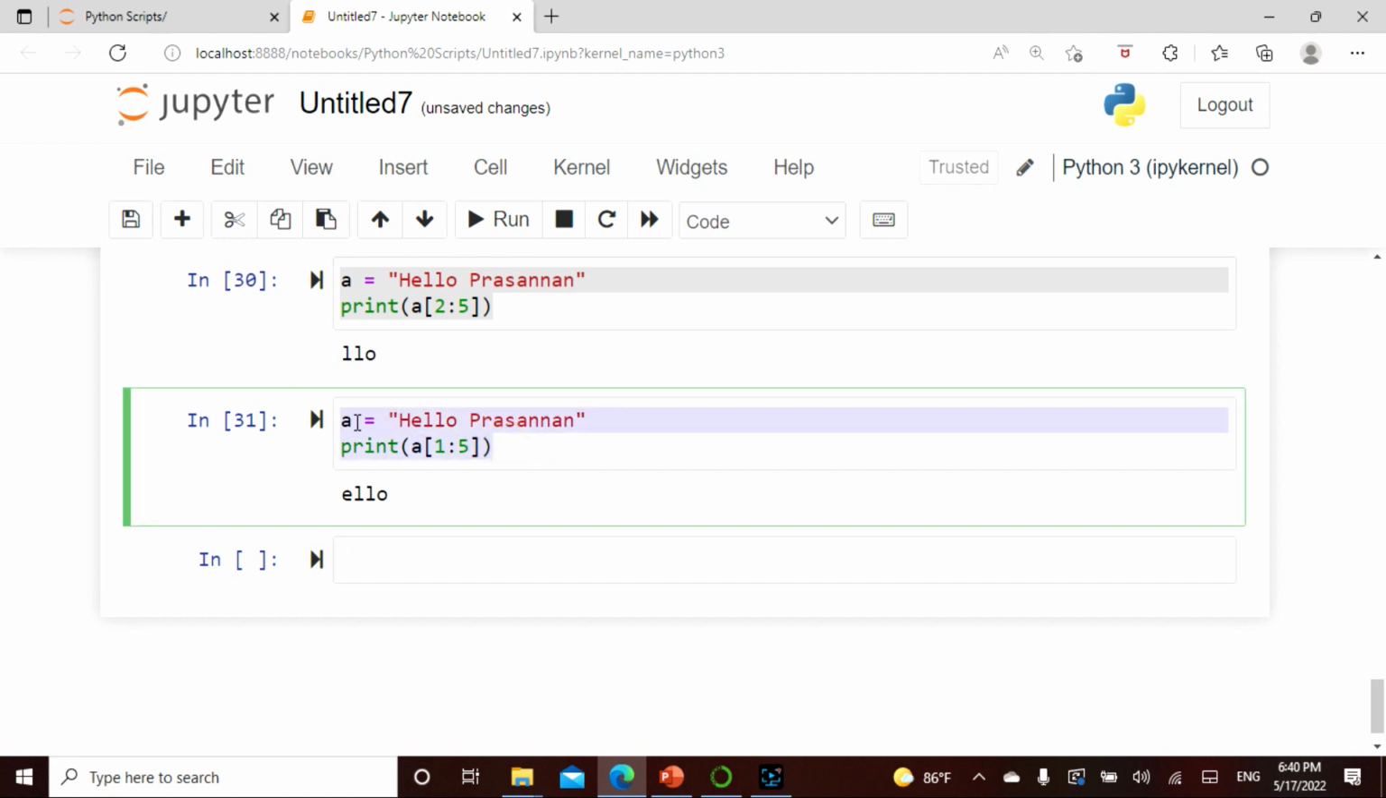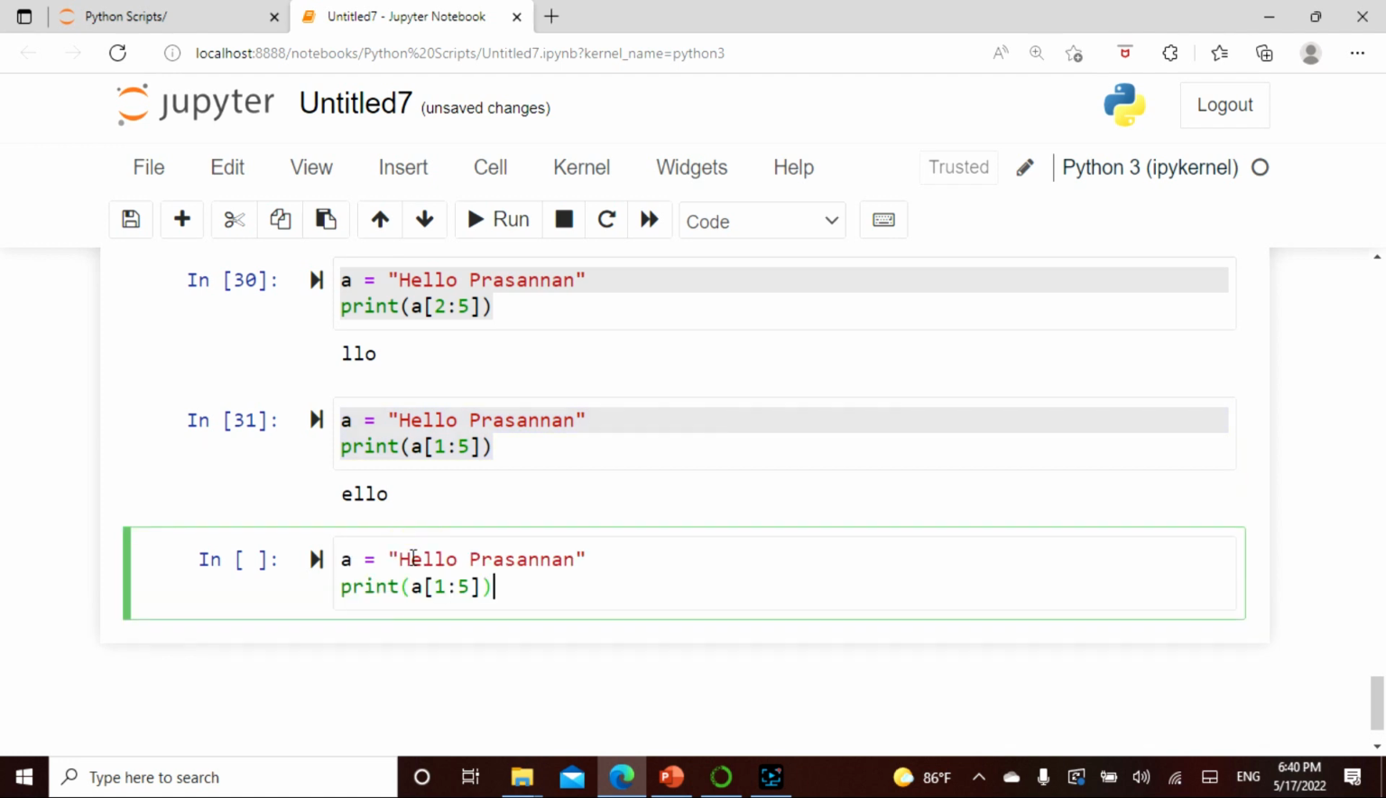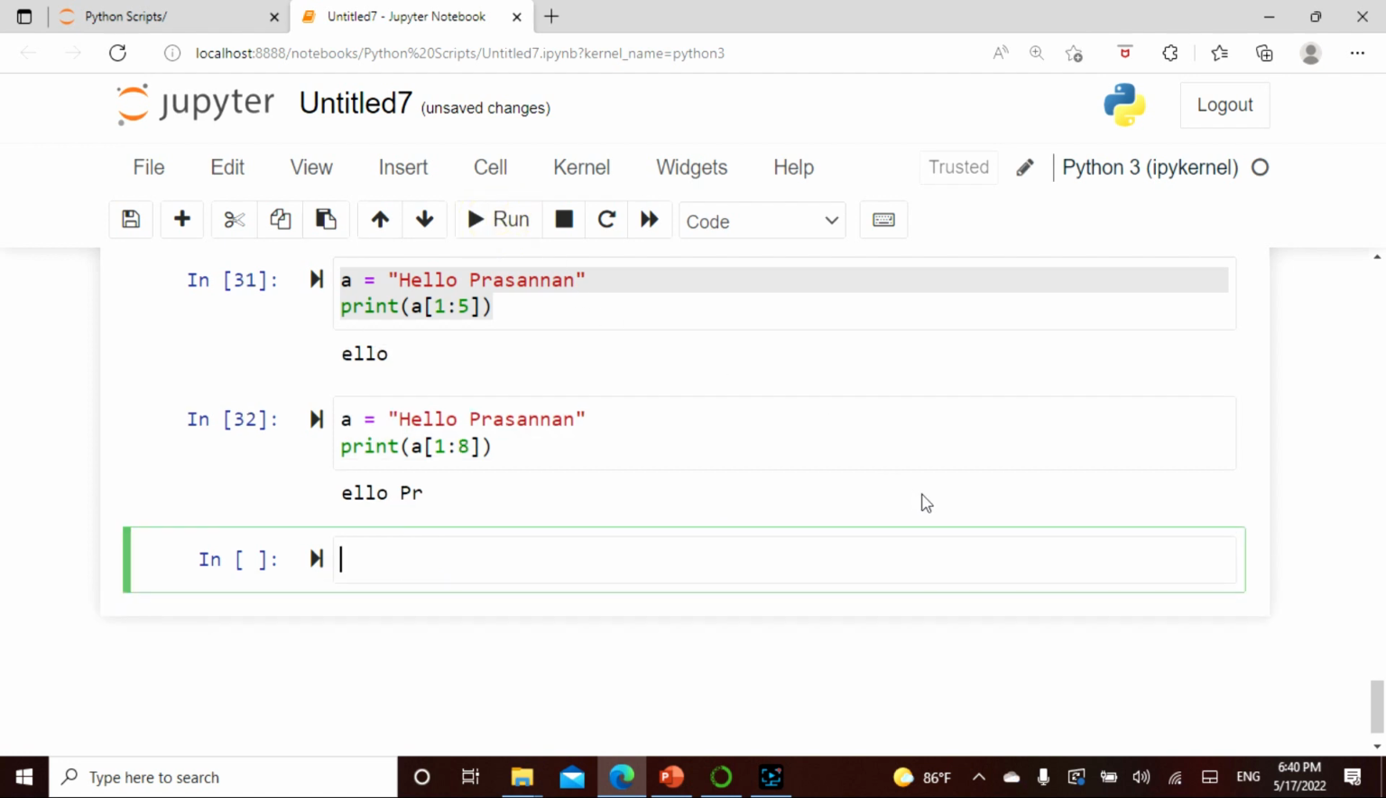Now when I say give me from up to 8, and I run this, it gives me ello Pr, because this is 0 1 2 3 4 5, 6 7 8. There are 2 spaces here, not 1 space, and that is how it is taking it. So this is how you slice a string, and slicing is important when you want to take only a particular part.